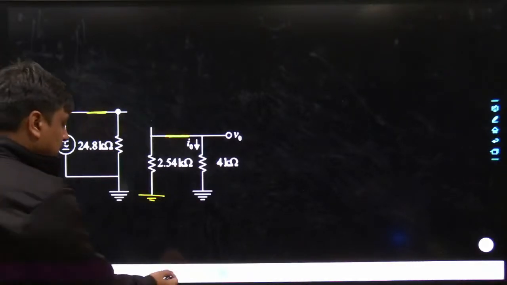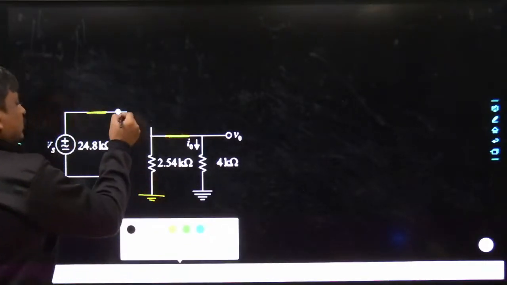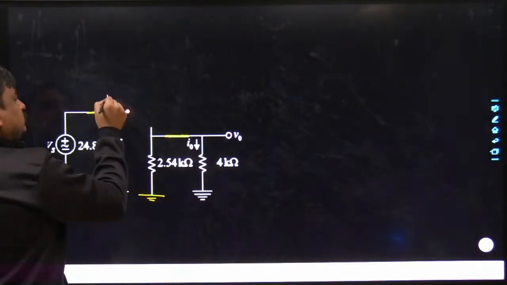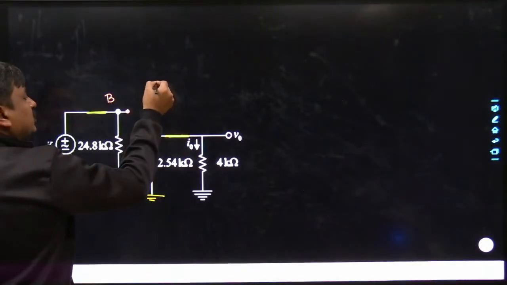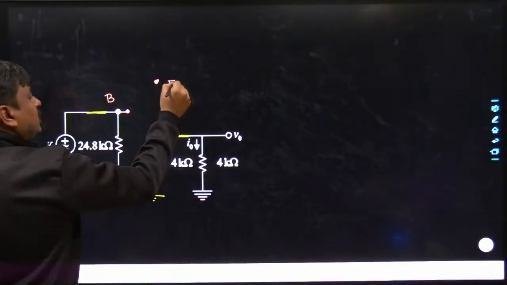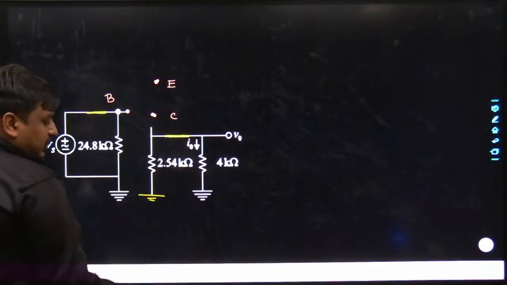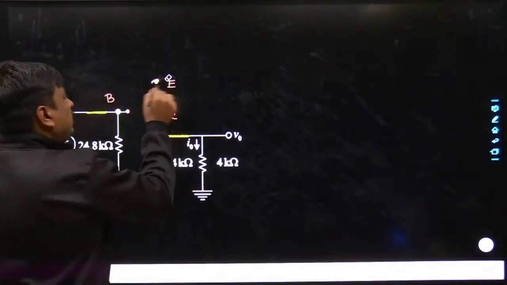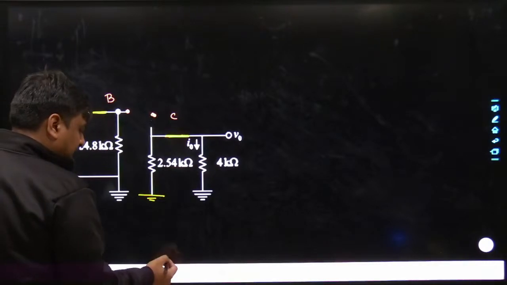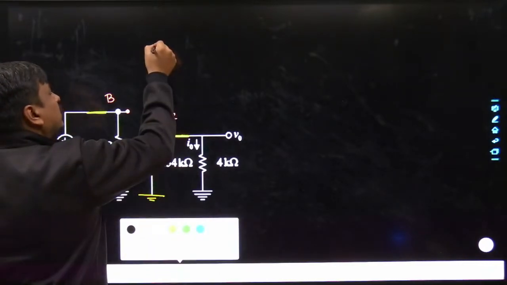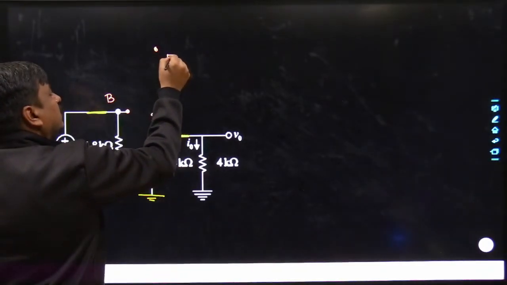So what it was, base. What it was, emitter. What it was, collector. For better understanding, keep those terminals a little bit far away, somewhere here. Yes, here I can say emitter.